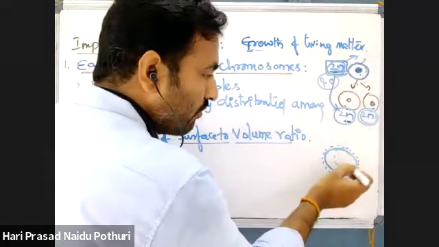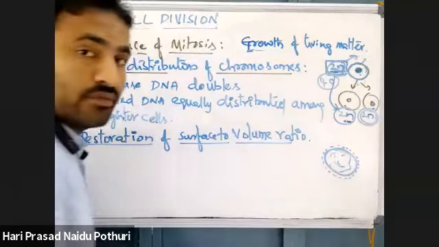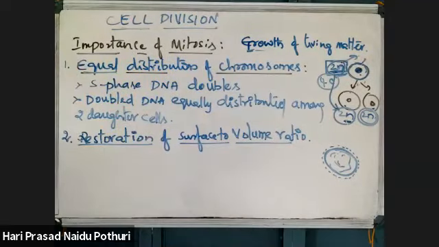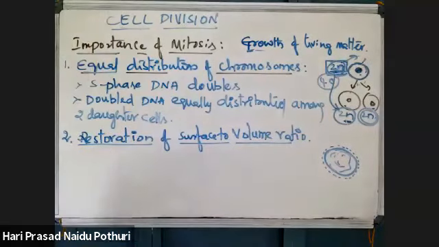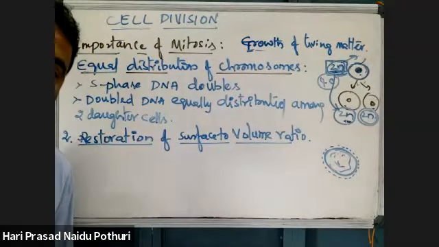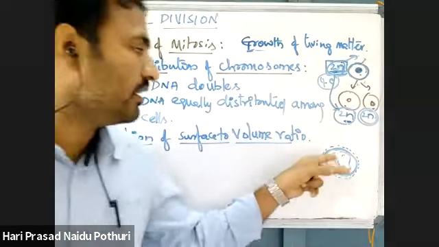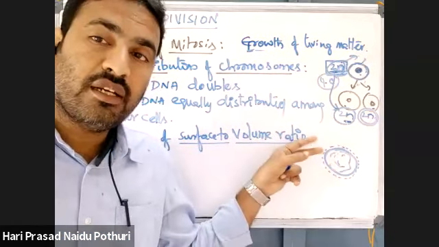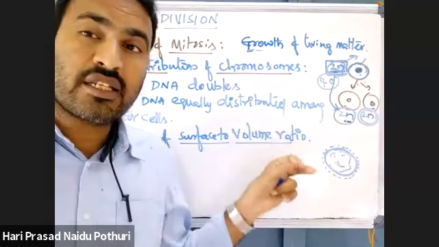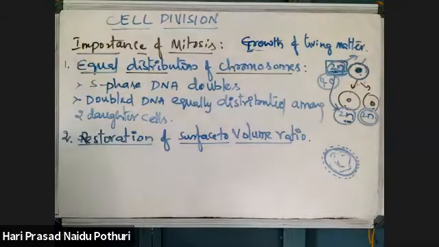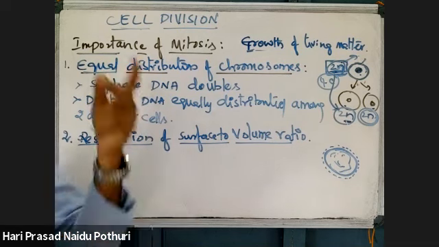Based on that, what is the volume inside the cell? That is maintained by mitosis only. That means if a cell is increasing in its size, its surface area will increase. Surface area increase means its cell volume should also be increased. That is the importance.